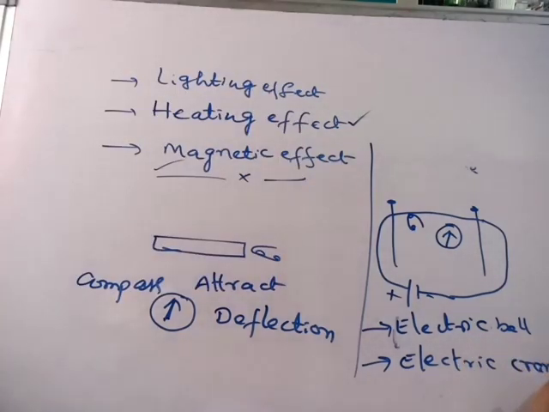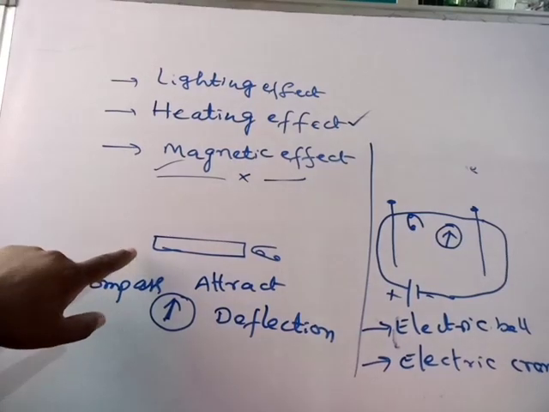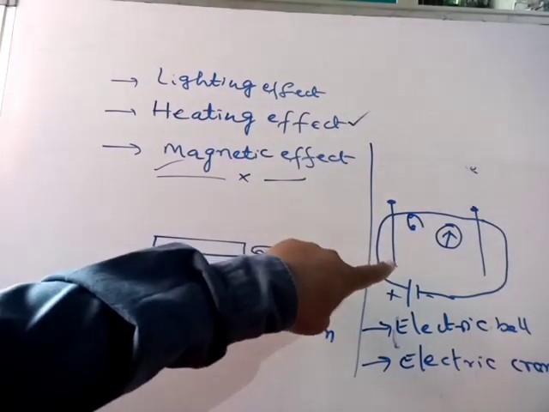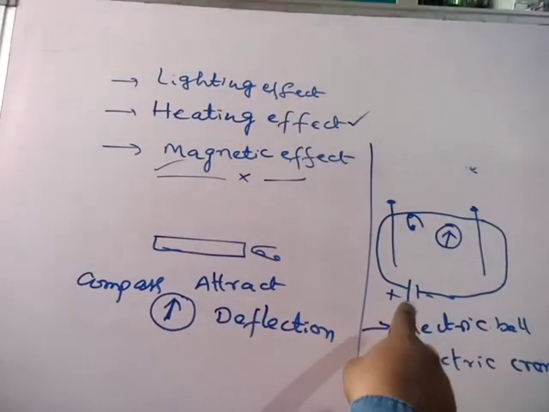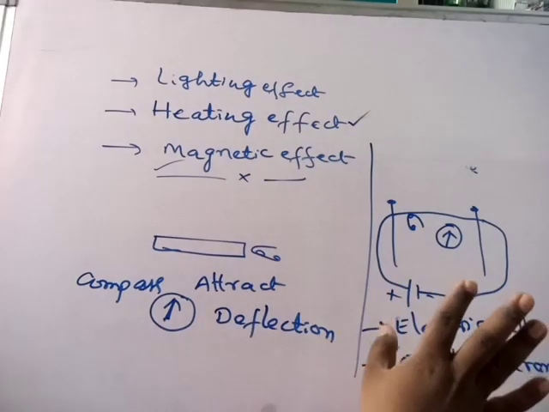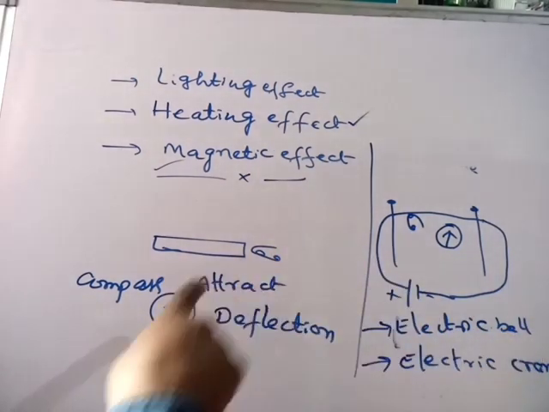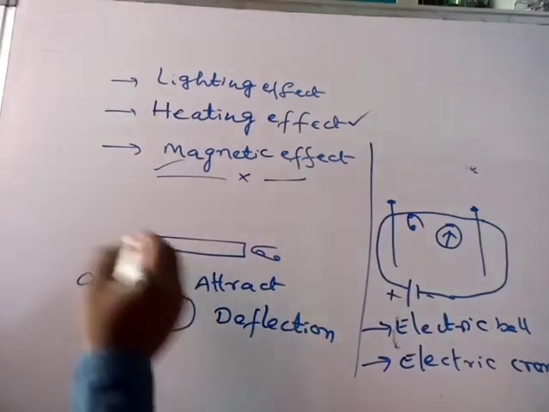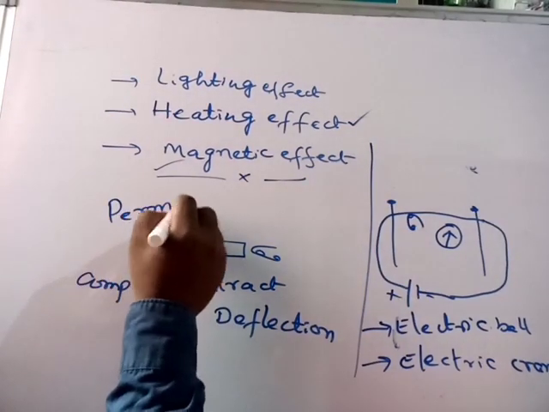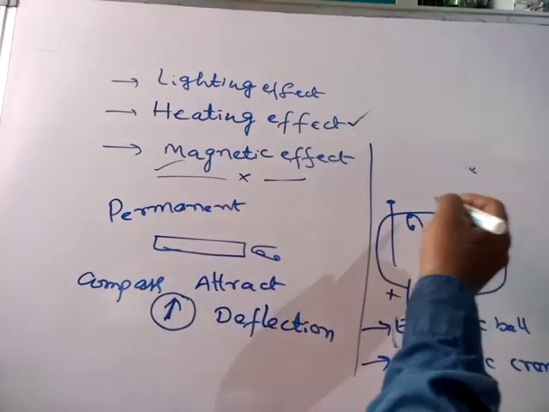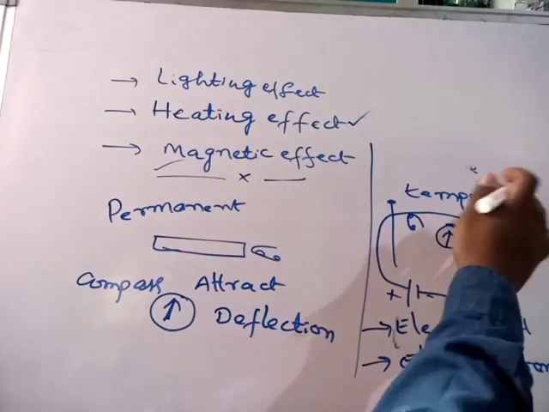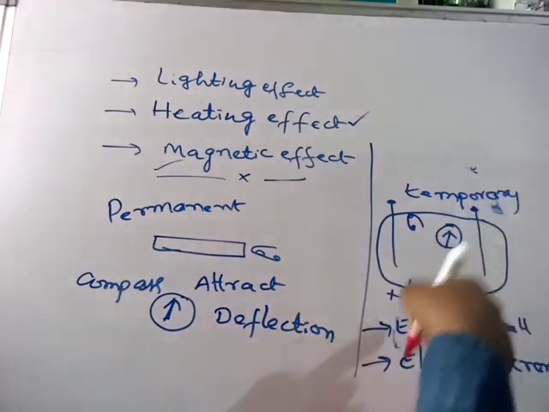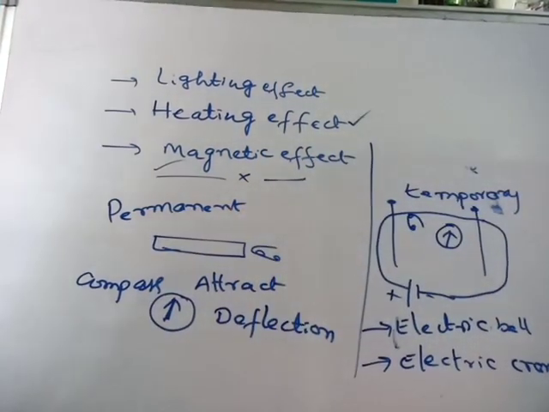Here the important thing is, in a bar magnet the magnetic nature is permanent, but here it is temporary. The magnetic effect of electric current is temporary, because if you disconnect the battery, the magnetic nature will be lost again. So this is permanent, but the electromagnet is temporary in nature. If you disconnect the battery, immediately the magnetism will be lost. This is the magnetic effect of electric current.